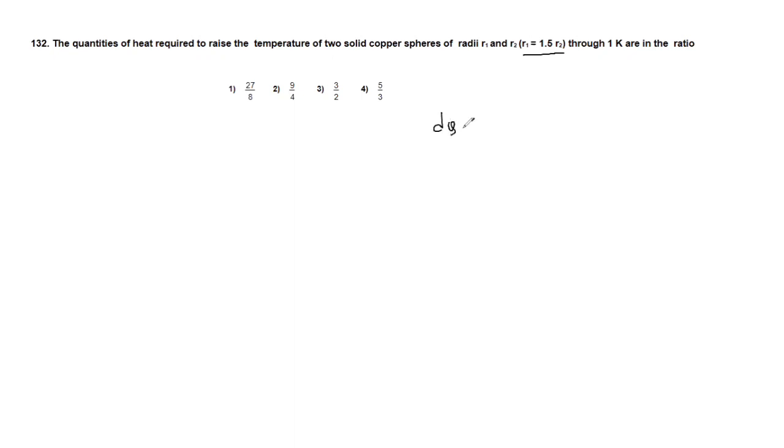So dQ is directly proportional to r cube. So dQ1 by dQ2 is equal to r1 divided by r2 whole cube. If you substitute this particular value, we will get it as 27 divided by 8, option 1. So see the next question.